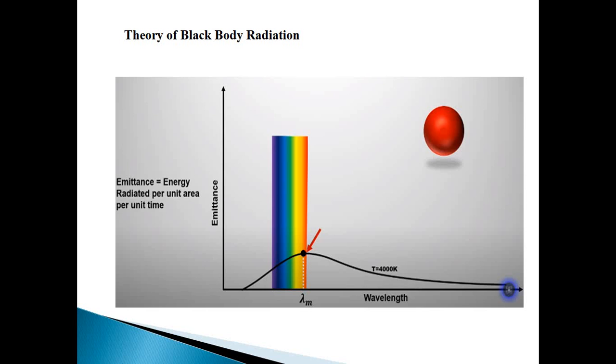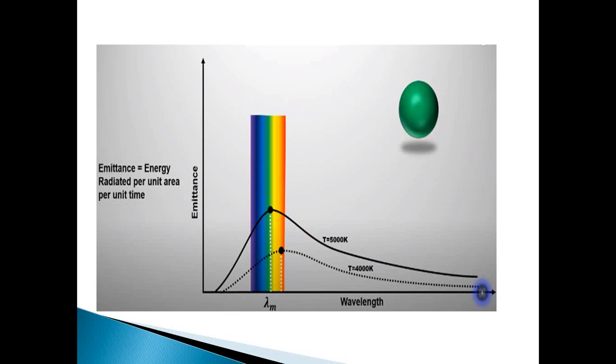Next, if we go on increasing the temperature, I am taking here 5000 Kelvin, then the curve increases and the peak wavelength shifts towards the left. Here the peak wavelength region is the green region, so the black body color here is green, and after the peak wavelength it goes on decreasing.